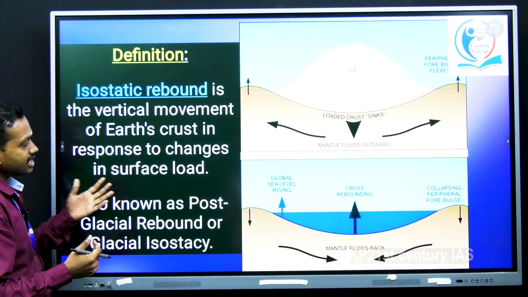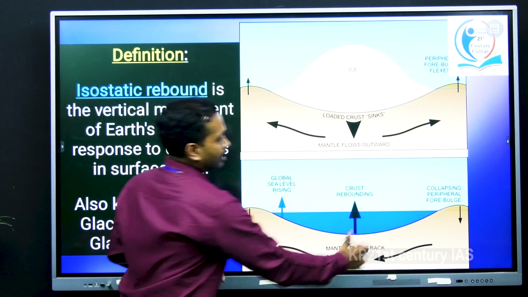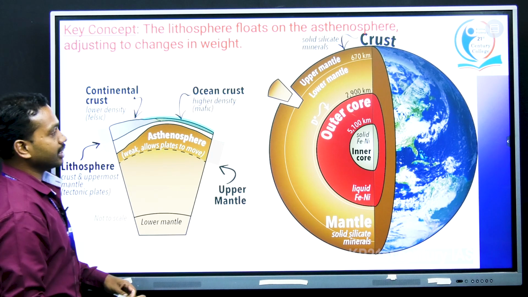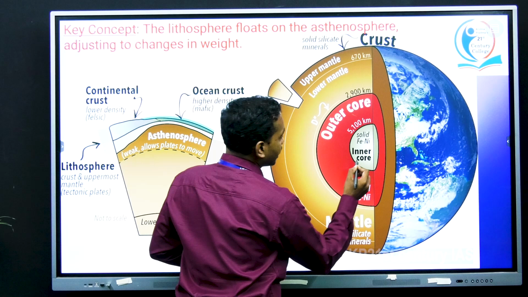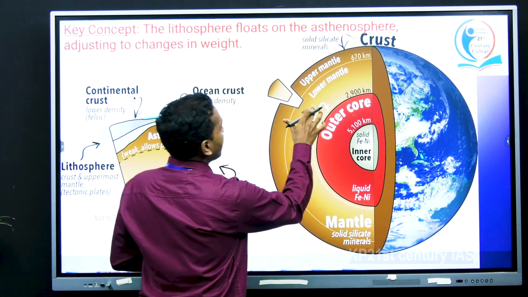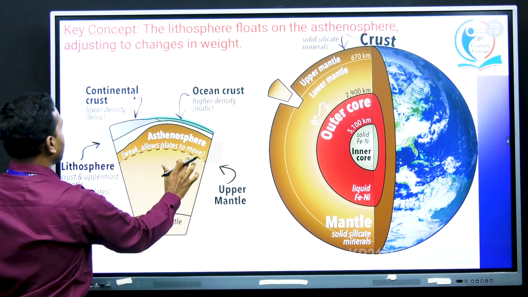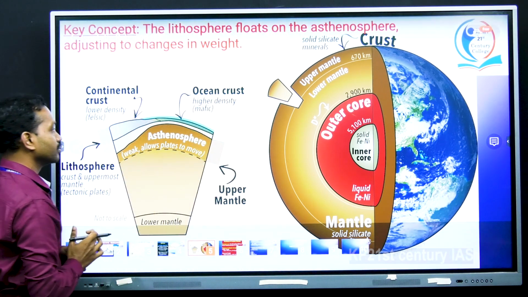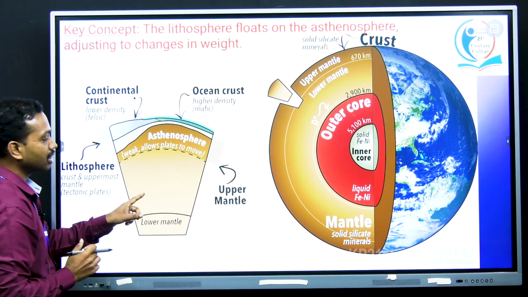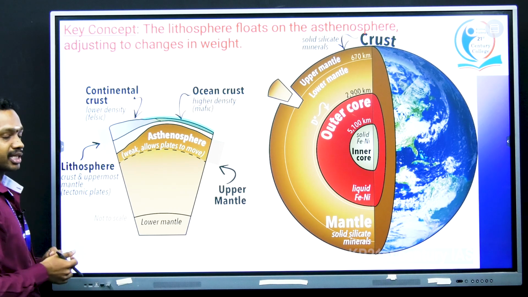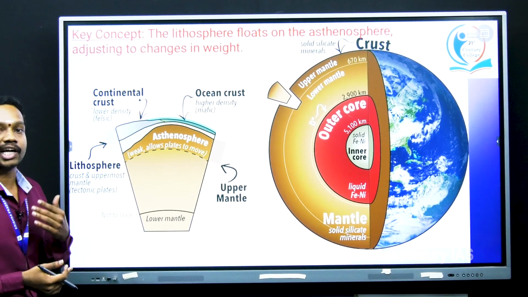In order to understand this concept in a clear-cut manner, let us see the inner parts of our planet Earth. You can see in this image the interior parts of the planet Earth, first the core region, next the mantle region, and then the crustal region. The crustal region is further divided into continental crust and oceanic crust, and together, the crustal part and the uppermost part of the mantle, we regard as the lithosphere. If you remember, this lithosphere is the one we deal with in plate tectonic theory also.